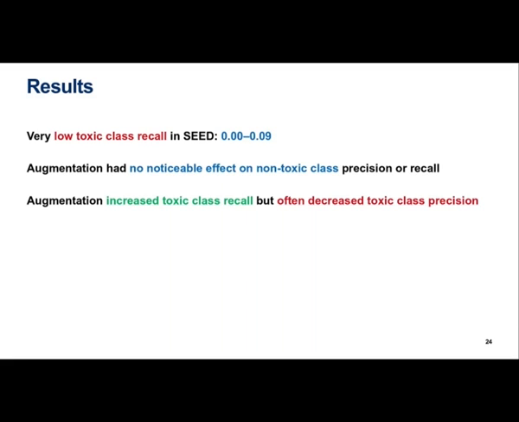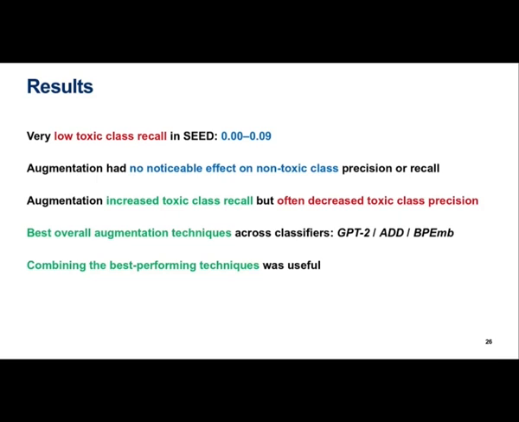Usually augmentation increased toxic class recall, sometimes more and sometimes less. This was usually countered by at least some negative effect on toxic class precision. However, with most techniques, their overall effect on the F-score, which is their harmonic mean, was positive. Regardless of classifier, GPT-2, add, and BPE replacements worked well. Combining these techniques together worked even better.